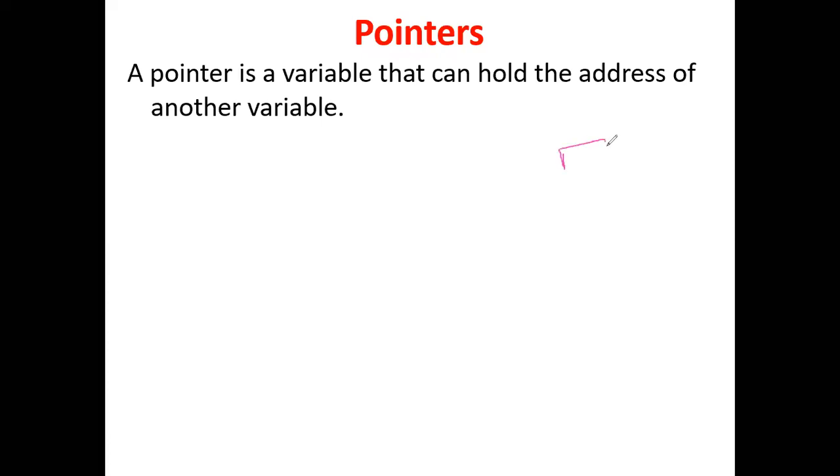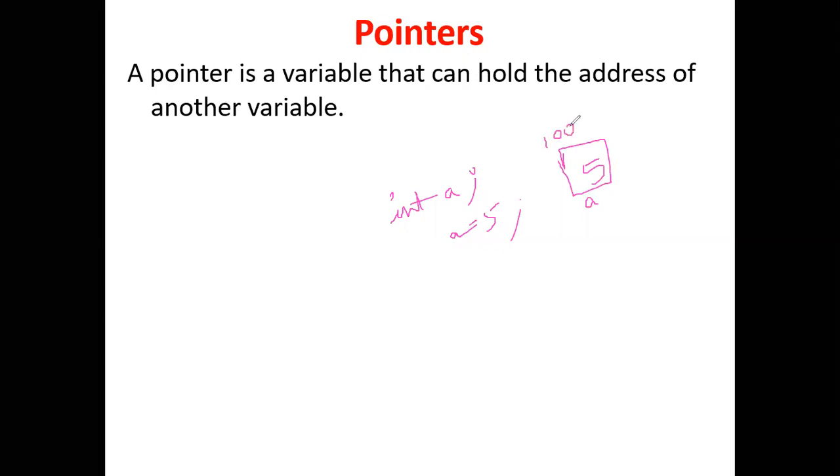So if I declare int a is equal to 5, a is a variable and a holds the value 5, and this variable will have some address.